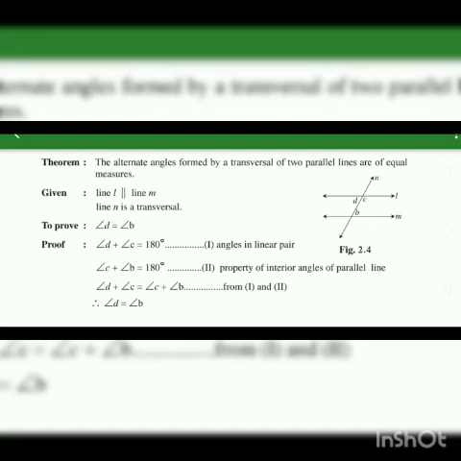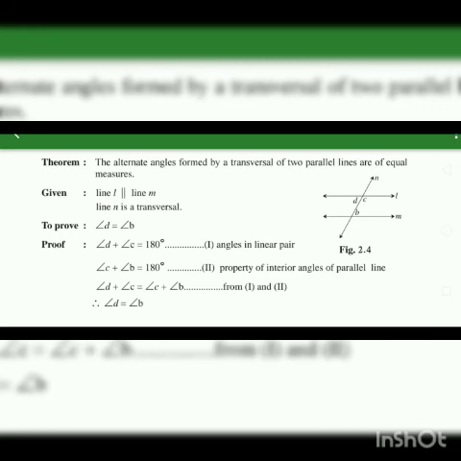What is the reason? Don't forget to write the reason. So here the reason is angles in a linear pair. Then angle C plus angle B is equal to 180 degrees. Equation number 2. The reason is the property of interior angles of parallel lines, which we have learned previously.